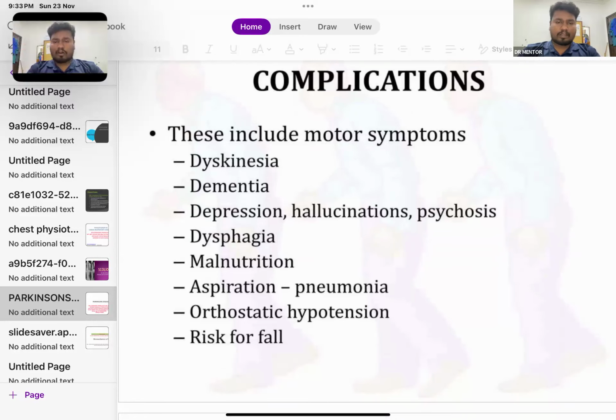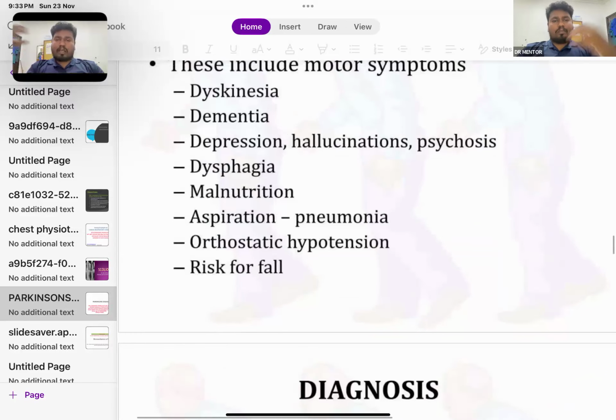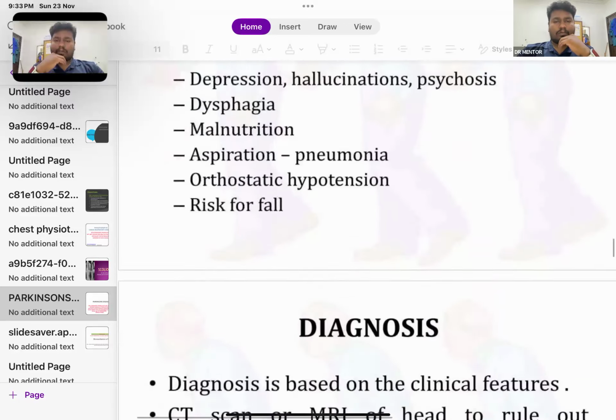Okay, complications. These include motor symptoms, dyskinesia, dementia, depression, hallucination, psychosis, dysphagia, malnutrition, aspiration pneumonia, orthostatic hypotension, risk for fall, etc. So what do you mean by orthostatic hypotension, Subhasri? Sir, with various positions the blood pressure changes. Very good, very good.